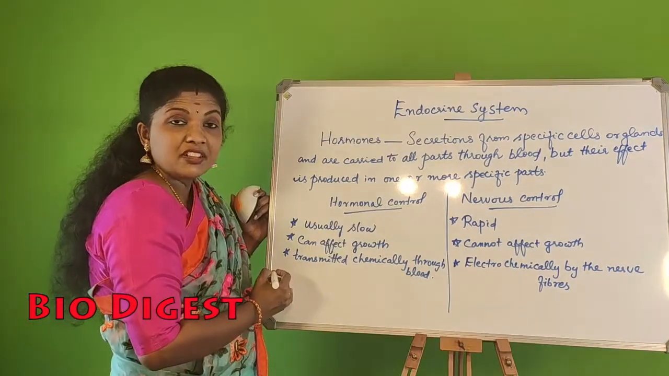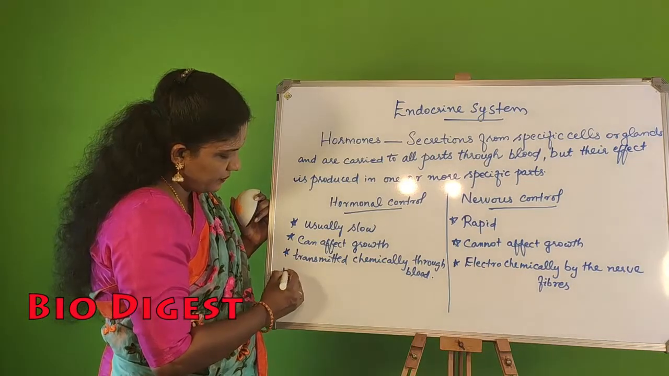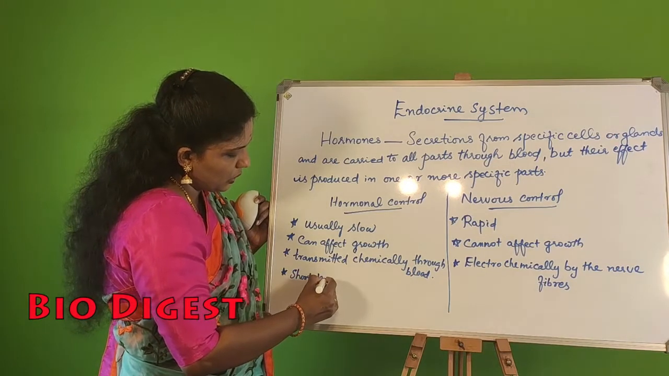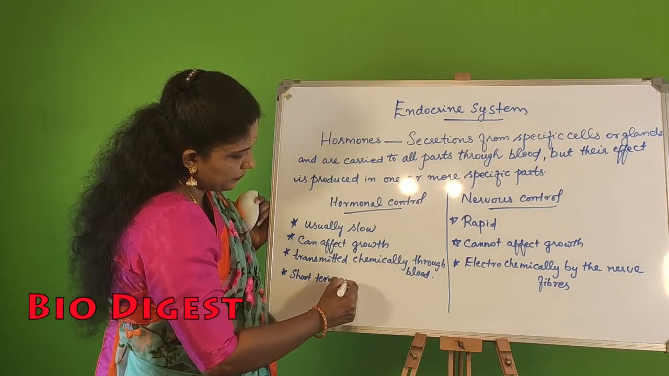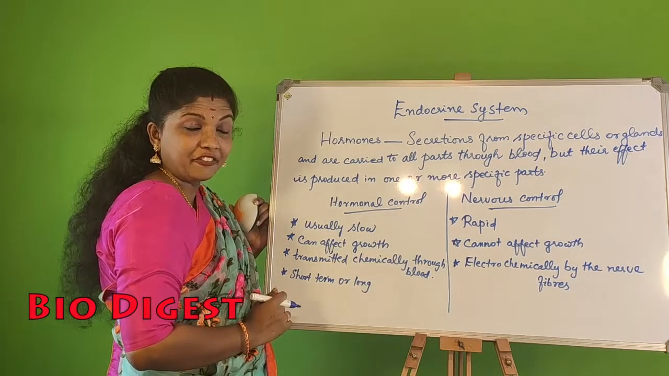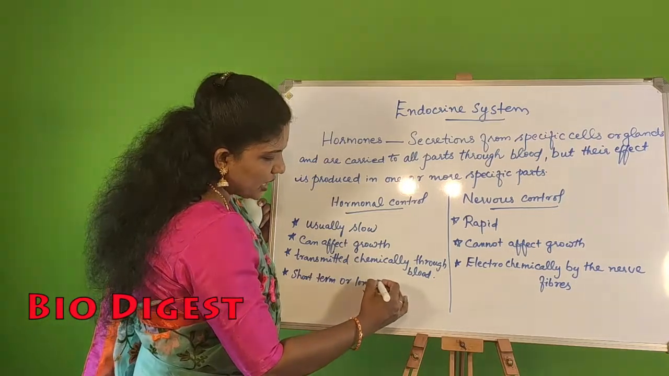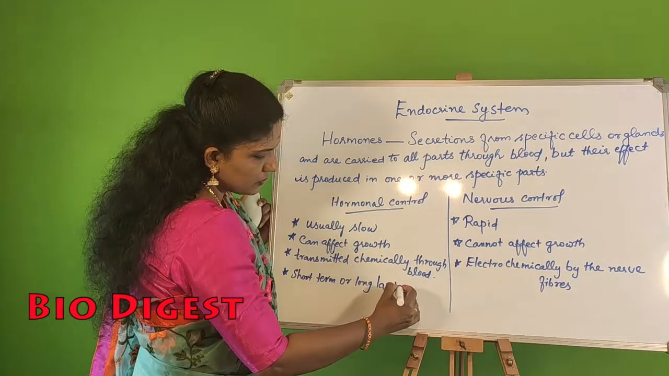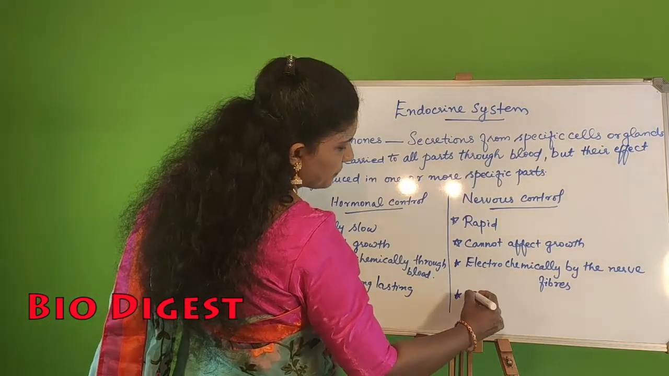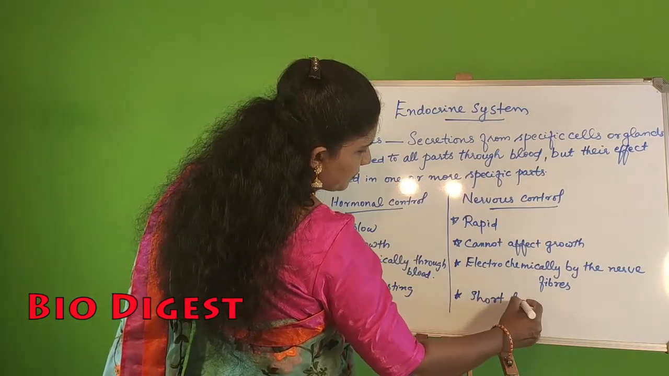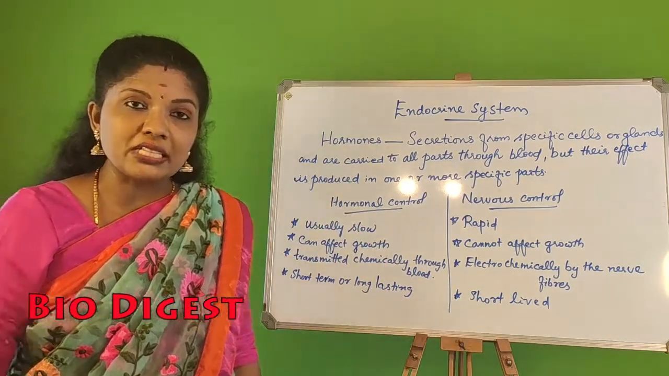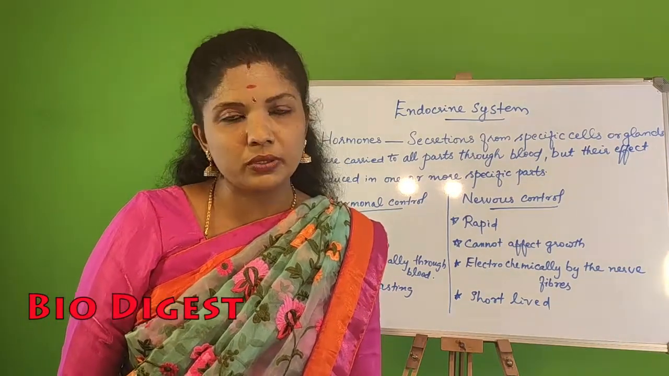fibers. What is the fourth difference? Effect is short term or long lasting. Okay, the effect will be either for a short period of time or it will last long. What about the nervous control? It's actually short-lived. So all these are the differences between hormonal control and nervous control.